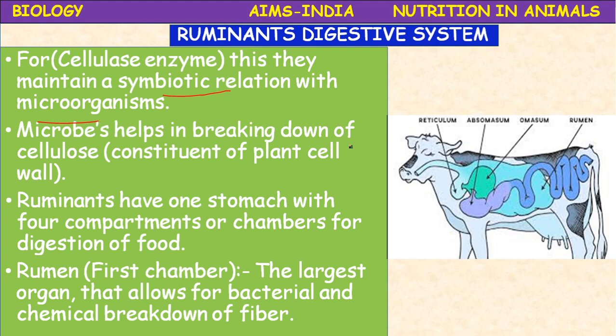Okay. So what are the 4 chambers? That is rumen, reticulum, omasum and abomasum. Rumen, first chamber, reticulum, second chamber, then omasum and abomasum. The abomasum is the chamber which represents our stomach. Okay, duodenum.